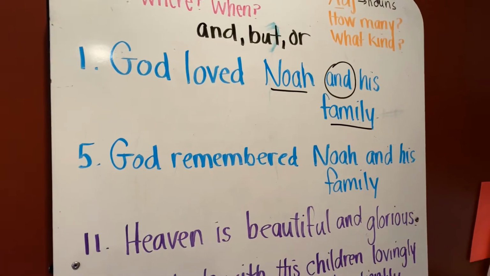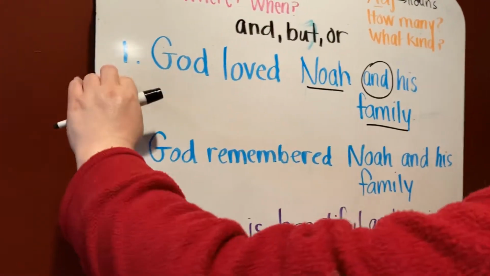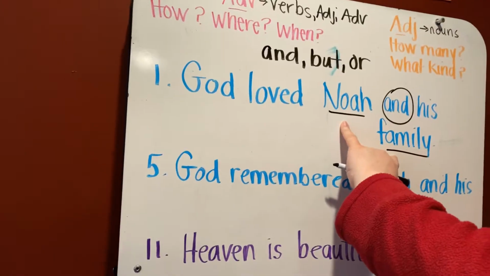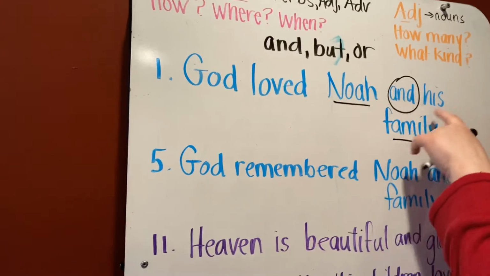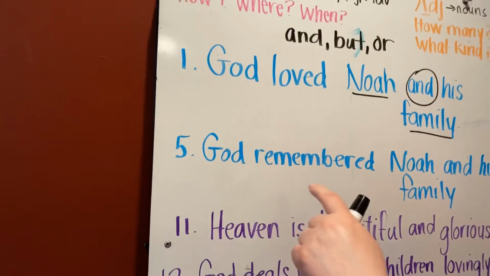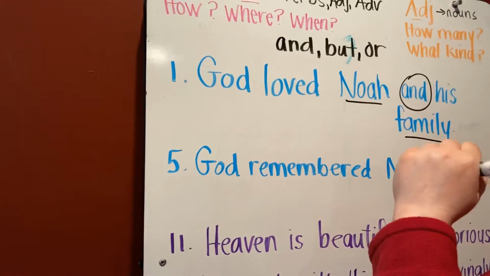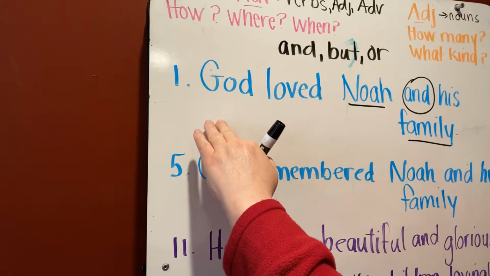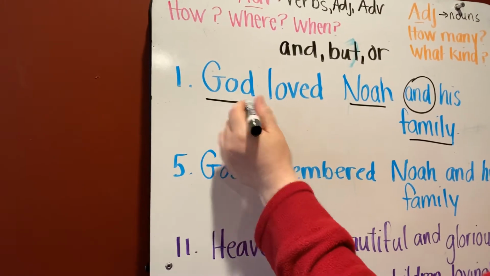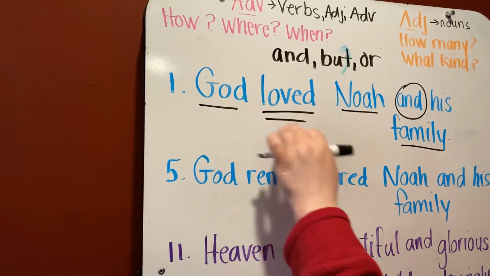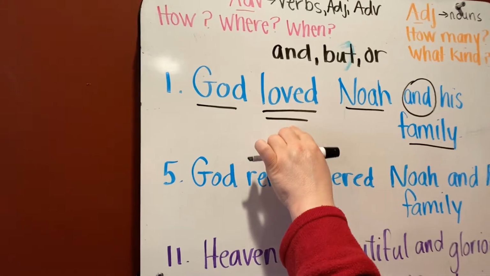Okay, so at the end, over here, we need to tell what part of speech these two words are. They're not really describing anything. They're not the subject. If they're not the subject and they're not describing words, what is the subject of sentence 1? The subject is God. What is the verb? The verb is loved. God loved, and loved is an action verb.